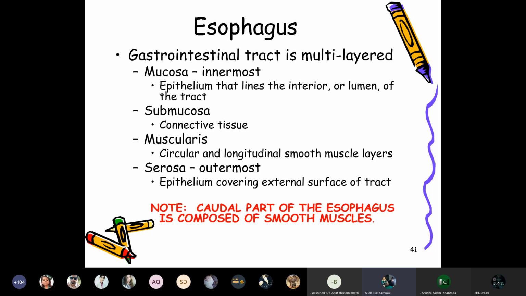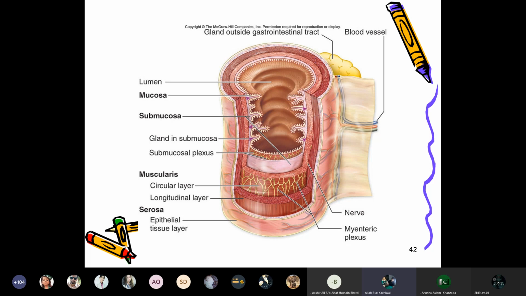So the caudal part of the esophagus is composed of smooth muscles. You can see the lumen having a mucosa, submucosa, and then the gland in the submucosa, then the submucosal plexus, the muscularis having a circular layer and longitudinal layer, then the serosa having an epithelial tissue layer.